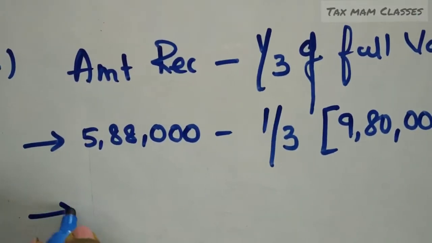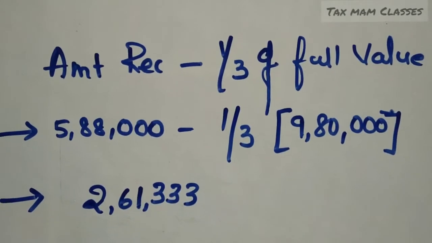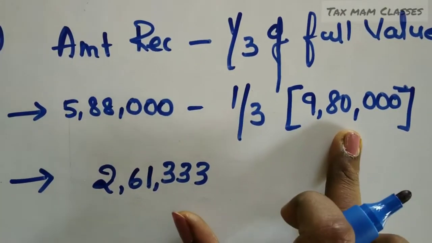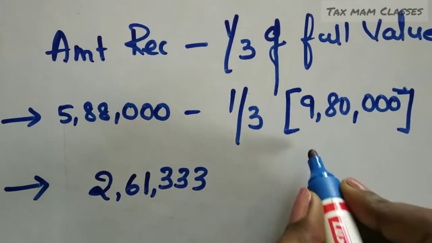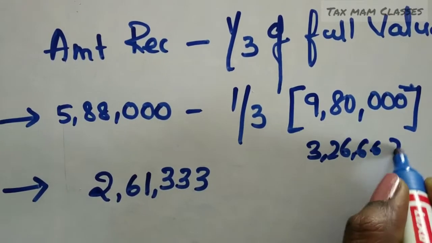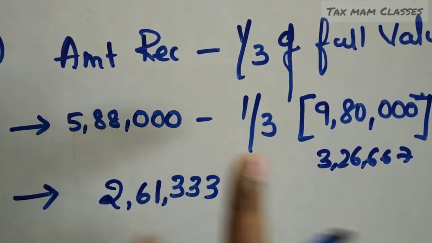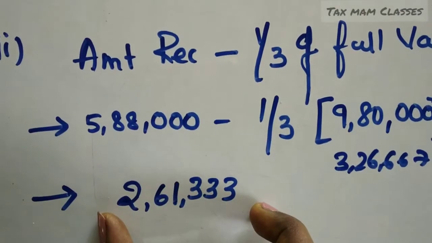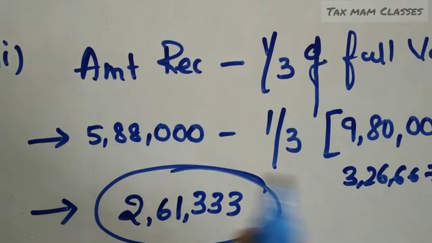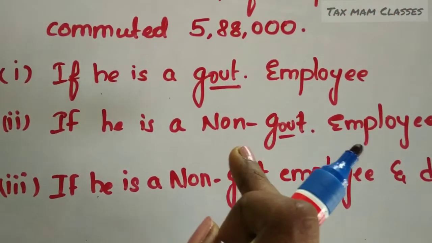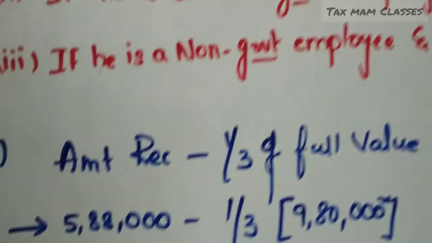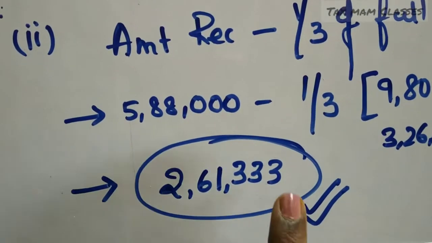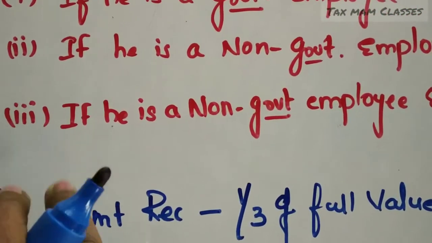So now we will get the taxable amount. I have calculated 1/3 of the 9,80,000. I got it as somewhere around 3,26,667. So from 5,88,000 I have deducted this 3,26,667. I got the taxable amount of Mr. Pratap. If he is a non-government employee and received gratuity, the taxable amount is 2,61,333.